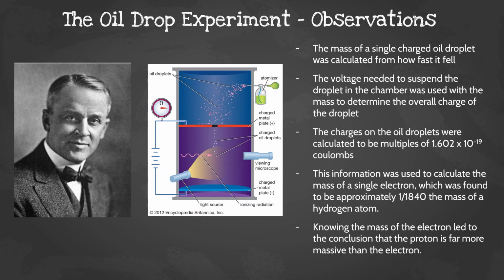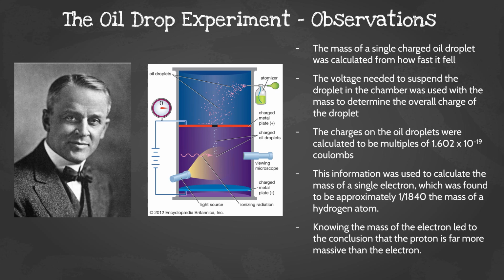So what did Millikan notice with these observations? The mass of a single charged oil droplet was calculated by how fast it fell. The voltage needed to suspend a droplet in the chamber was used with the mass to determine the overall charge of the droplet. The charges on the oil droplets were calculated to be in multiples of 1.602 times 10 to the negative 19 coulombs.